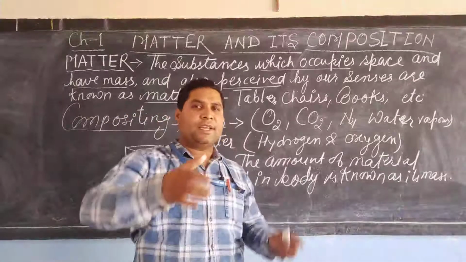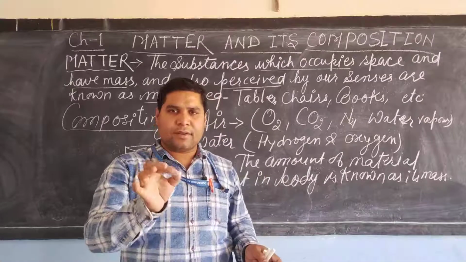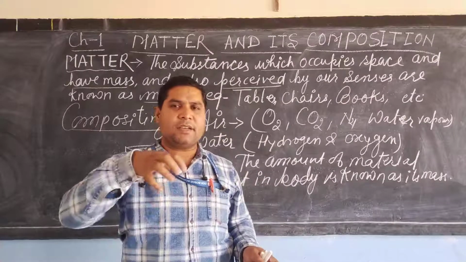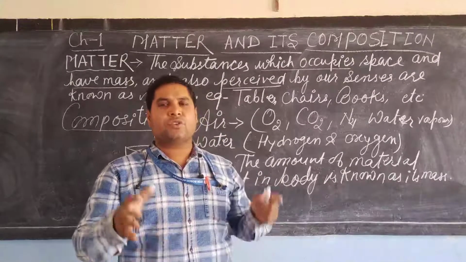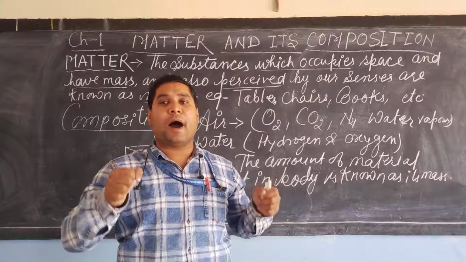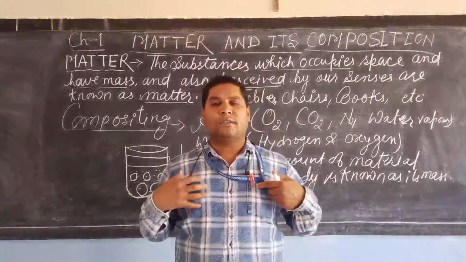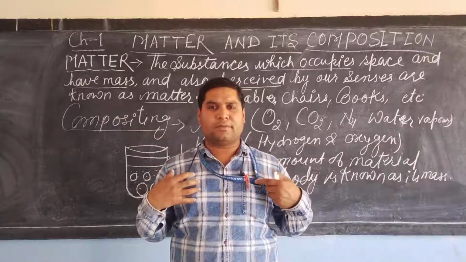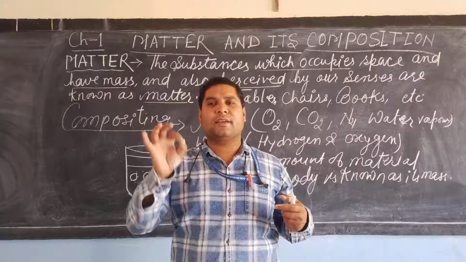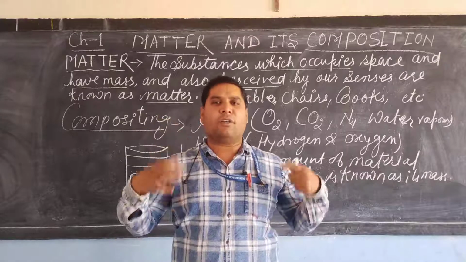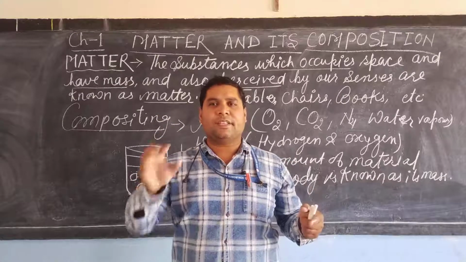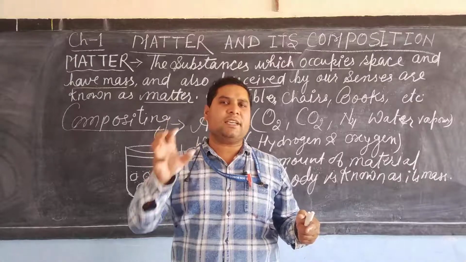Suppose that in one bag 5 kg sugar is there. So what do you mean by the 5 kg? 5 kg mass. Suppose that my body weight is 50 kg or 60 kg. Then what do you understand by the 60 kg or 50 kg?